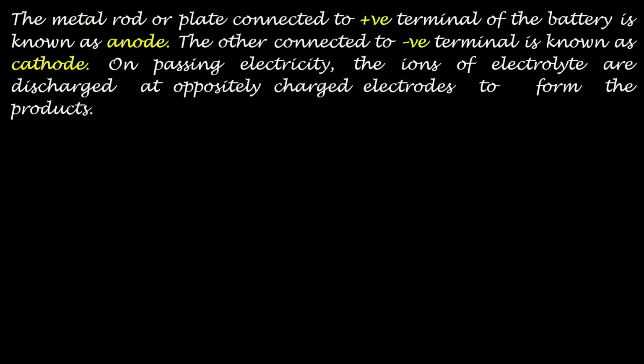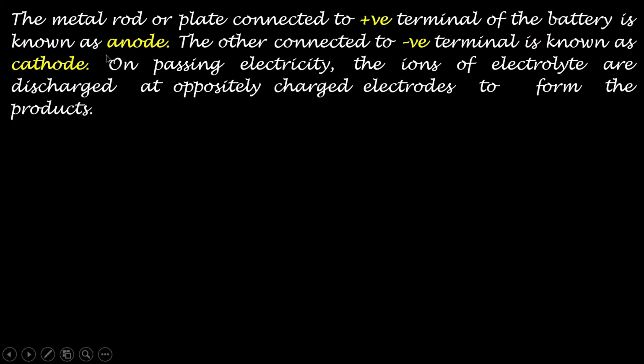Now the metal rod or plate that is connected to the positive terminal of the battery is known as the anode, and the other one, which is connected to the negative terminal of the battery, is called the cathode. So anode and cathode, these two are known as the electrodes.